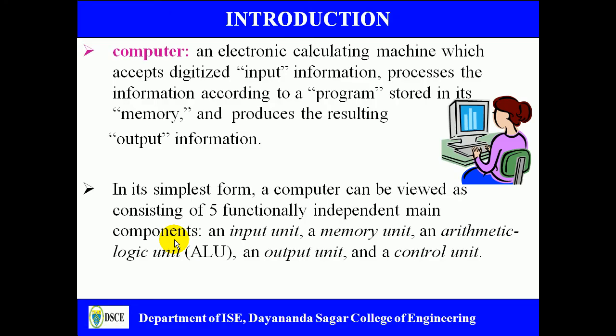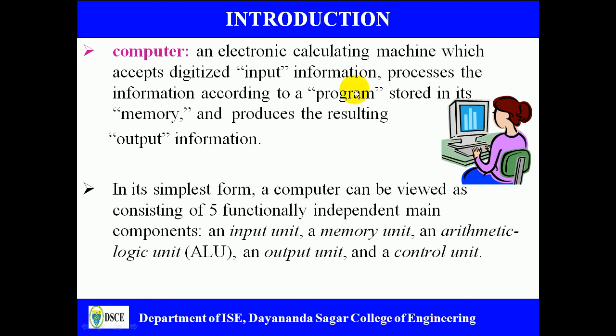So before we commence our chapter, let us define what is a computer or digital computer. A computer is an electronic system, also called a calculating machine, because it mainly works on the binary number system. The computer accepts digital information as input and processes that digital information according to the program.